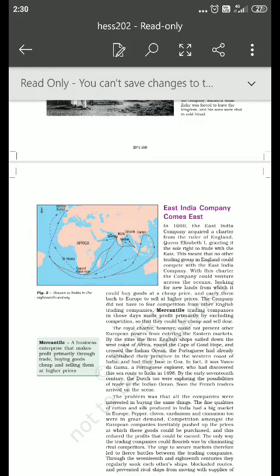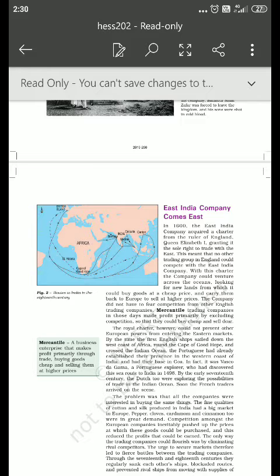The main objective of these traders was to get things at a lesser price from India and sell them in their countries at a higher profit. So buying at a lower price and selling at a higher price was the sole objective of these companies.